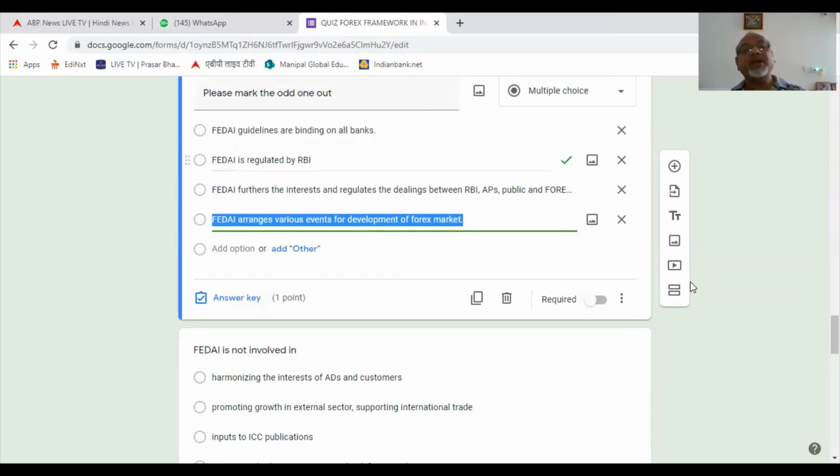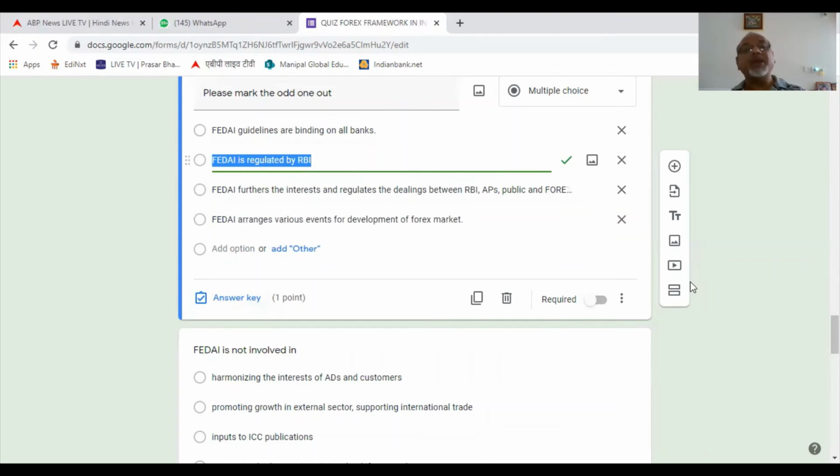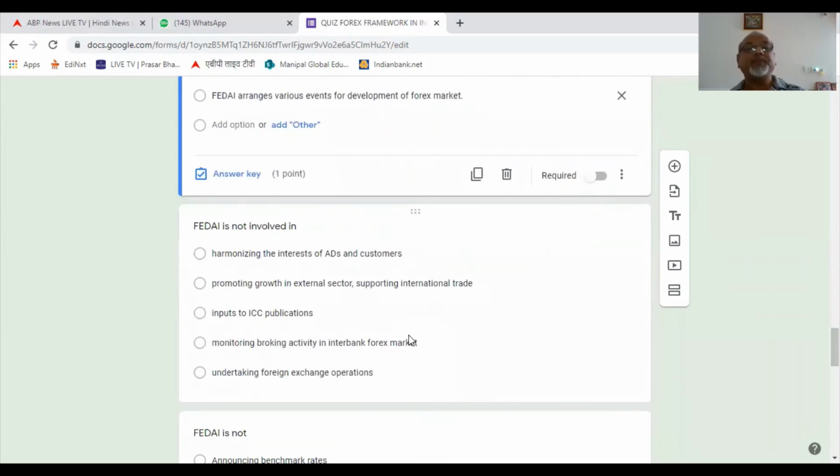So 1, 3, and 4 are correct. This is, FEDAI is not regulated by RBI. It is only working as an extension of the RBI. It is not regulated by RBI. It is an independent body. Remember, it's an independent body. So the odd one out is FEDAI is regulated by RBI, because it is the wrong answer.